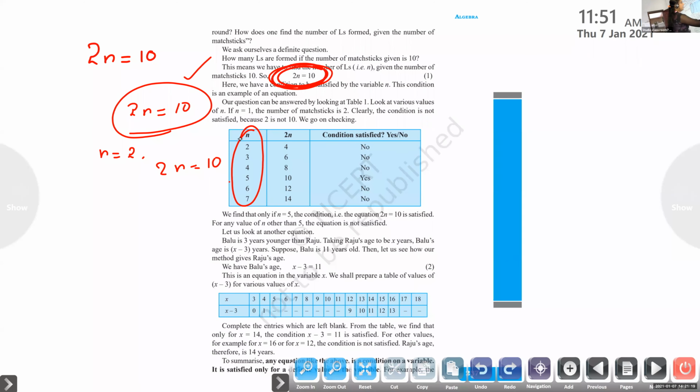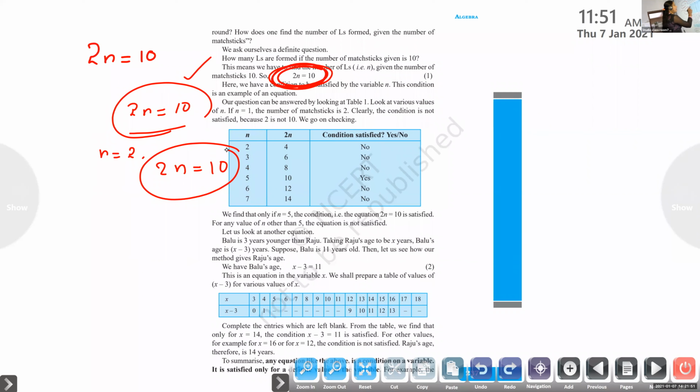Here, this is not correct. N equal to 3 does not satisfy. N equal to 4, we will get 8. So n equal to 5, we will get 10. So that is yes. Clear? Yes, ma'am. So here, the condition is satisfied. We have many values, but our equation is 2n equal to 10 only.